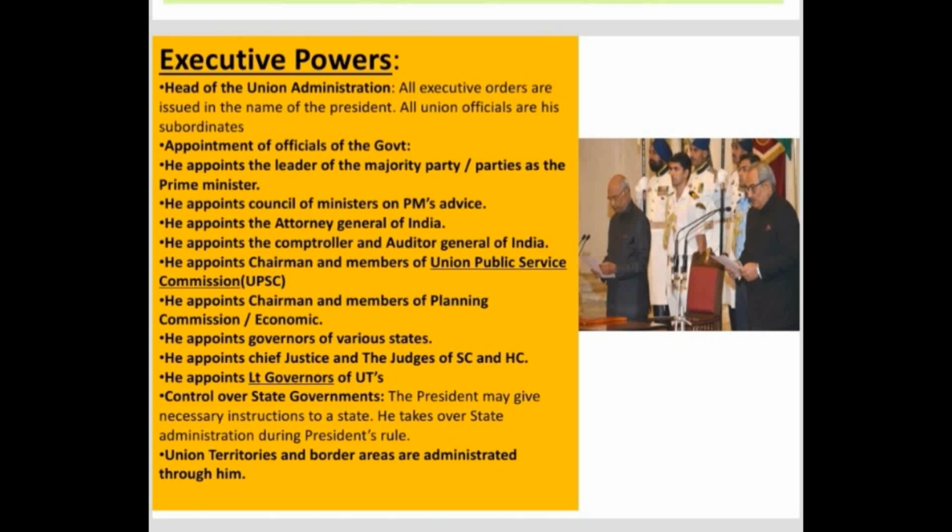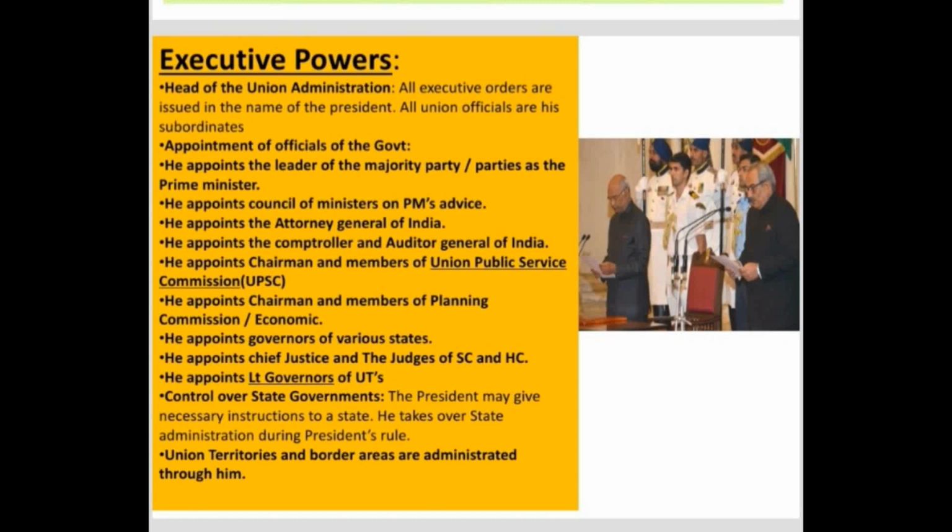There is also the council of ministers, who help the prime minister. All the ministers selected by the prime minister are appointed by the president. The prime minister advises particular names as council of ministers, and the president appoints them and makes them take oath.